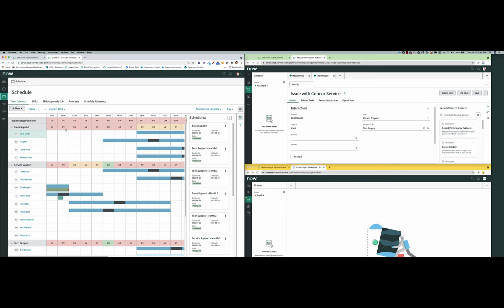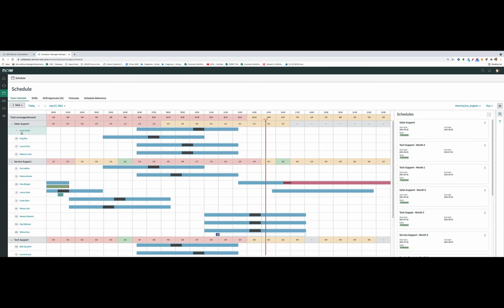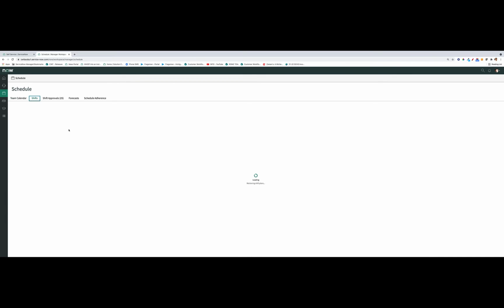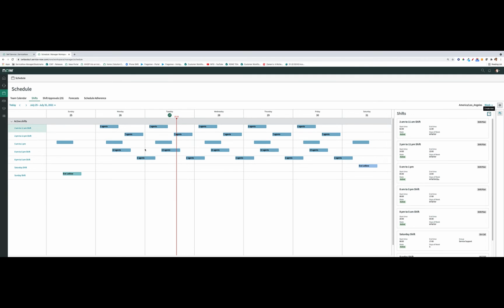So in WFO, you have the ability to create a schedule. And you can create these schedules based on, let me just blow this up a little bit for you guys, the different groups within the call center. So perhaps we have a schedule for sales support, service support, or tech support. And when you create the schedule, you have the ability to define what shifts are associated with a given schedule. So you create a schedule, you create multiple shifts, and then for a given shift, you have the ability to bind one or many agents to that shift.